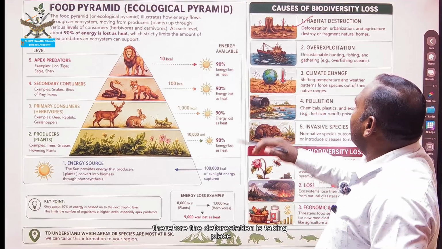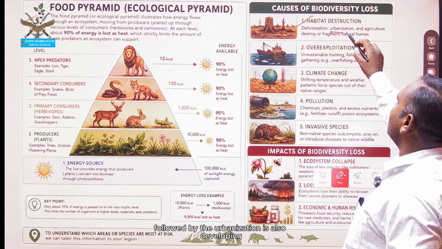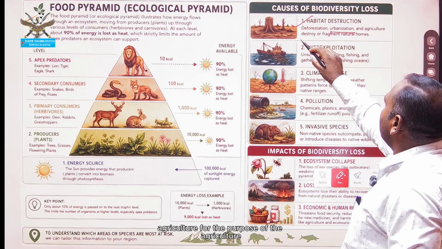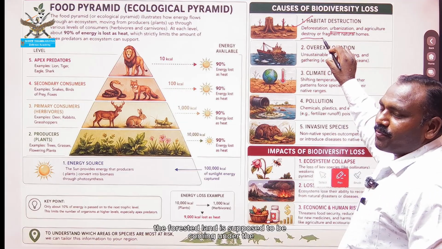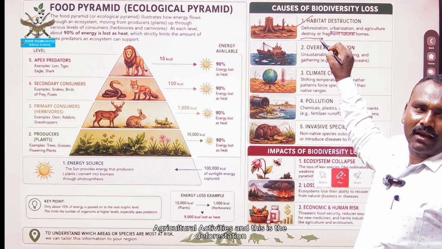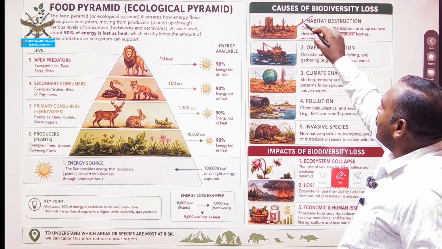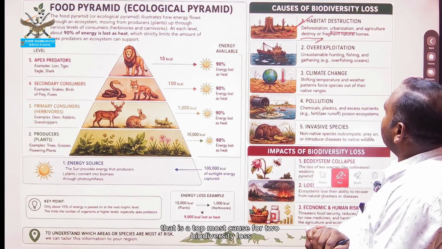Therefore, deforestation is taking place, followed by urbanization, which is also developing. For the purpose of agriculture, the forested land comes under agricultural activities, and this is deforestation, and that is the topmost cause of biodiversity loss.